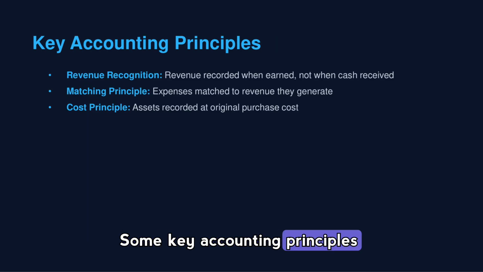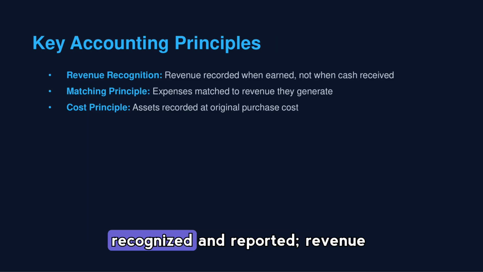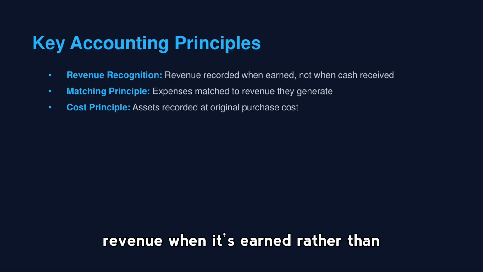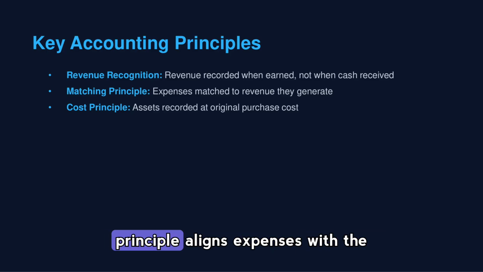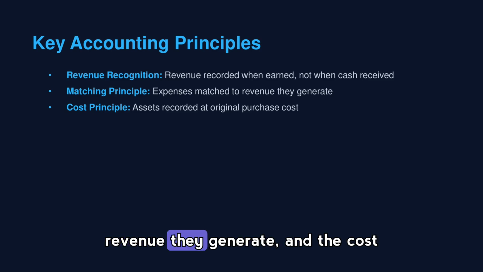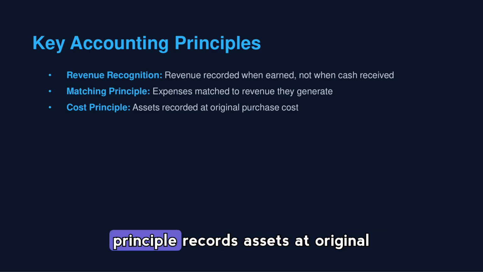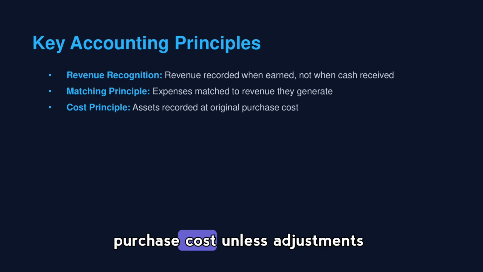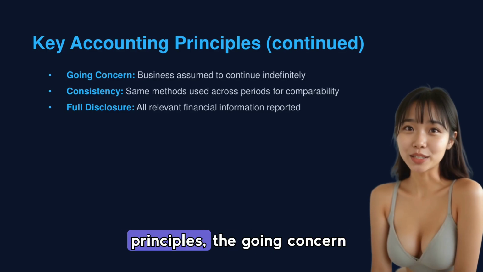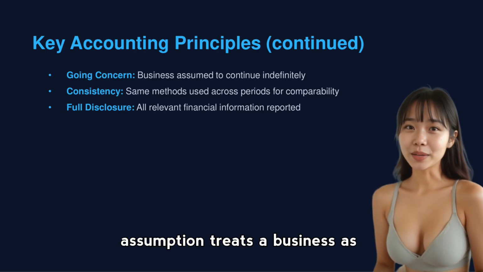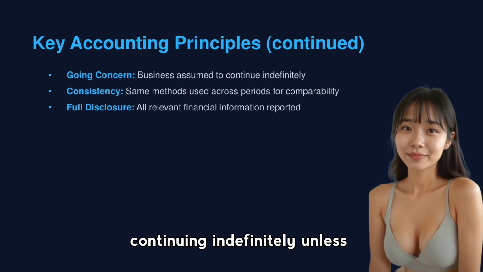Some key accounting principles guide how transactions are recognized and reported. Revenue recognition tells us to record revenue when it's earned, rather than when cash is received. The matching principle aligns expenses with the revenue they generate, and the cost principle records assets at original purchase cost unless adjustments are required.